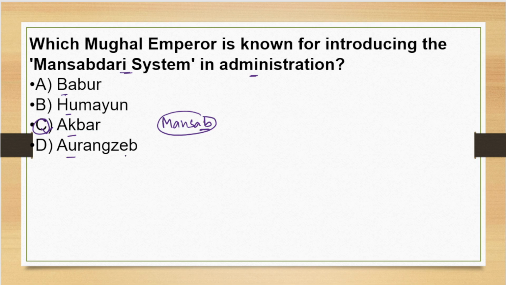Now in the times of Aurangzeb, he expanded the empire to the greatest extent, but the Mansabdari system began to face a Jagirdari crisis. Why? Because during the later years, there was a lack of land to pay the officers in the Mansab system.